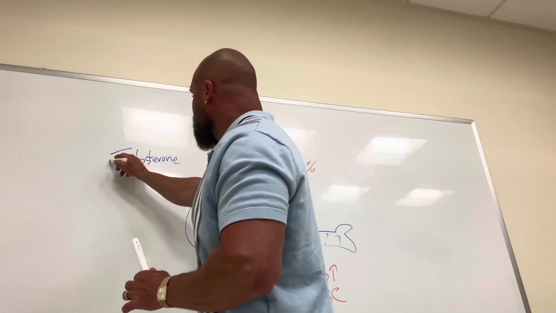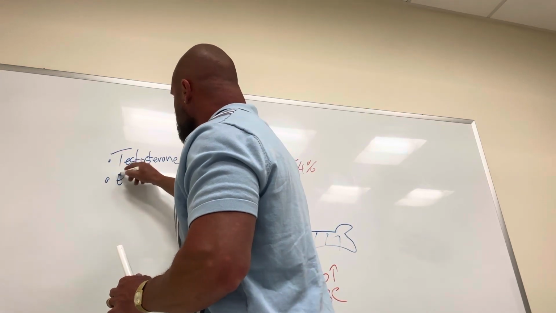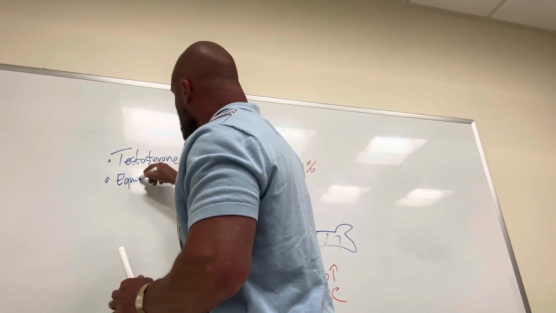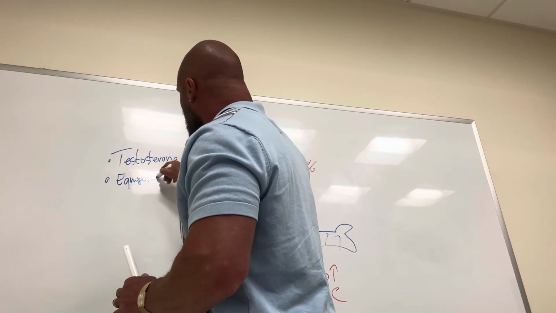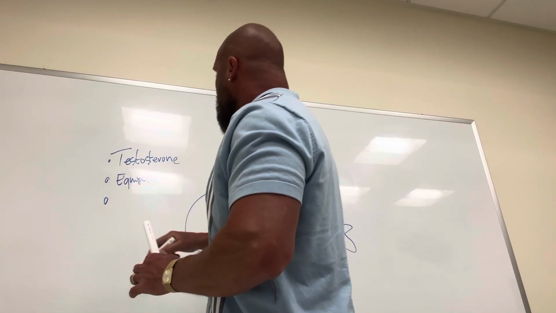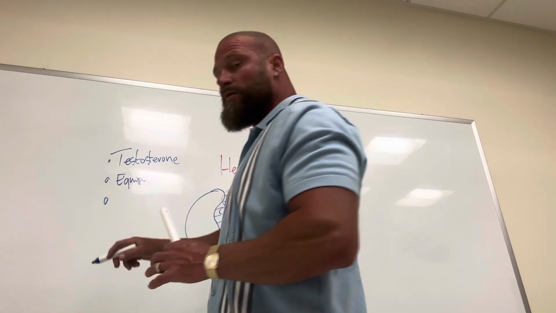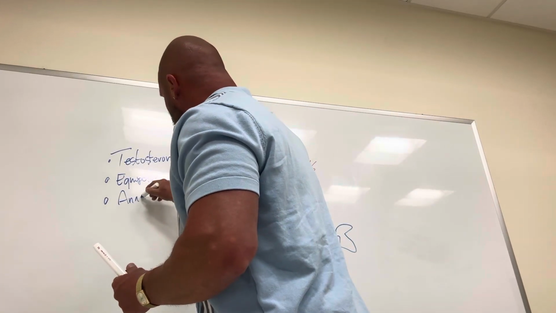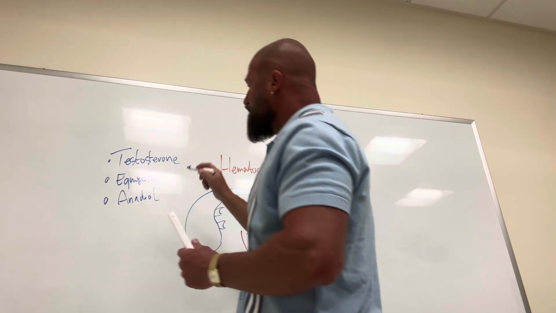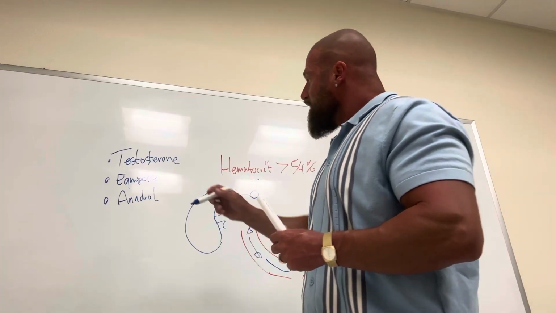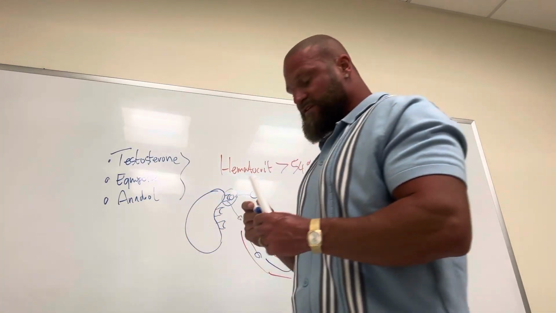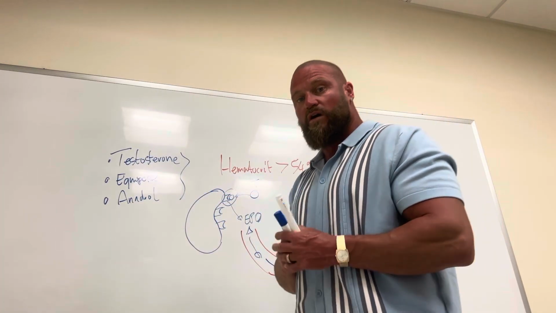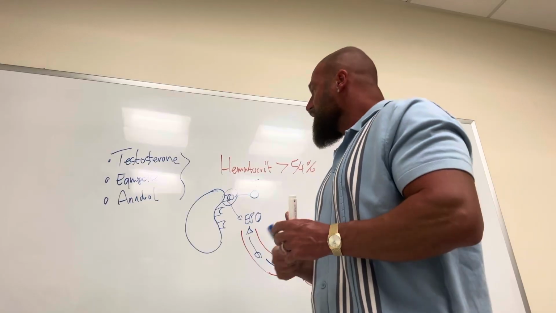Then we have equipoise or boldenone, and then we have oxymetholone or anadrol. So these are the biggest risk factors for red blood cell increase.